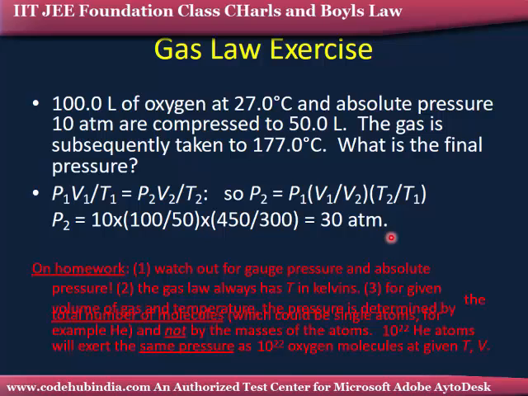Then both ratios, because PV by T equals a constant, that is nR, become equal: P1V1 by T1 equals P2V2 by T2. Understood? Because this is a universal constant, both are equated, and with this formula we can calculate any problem.